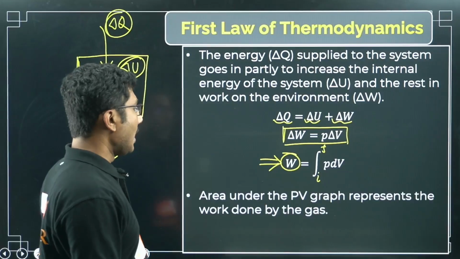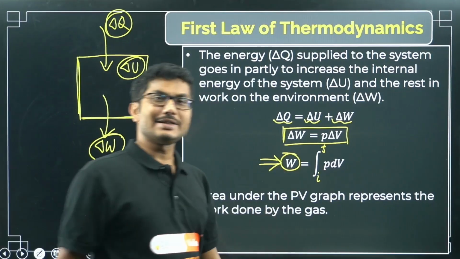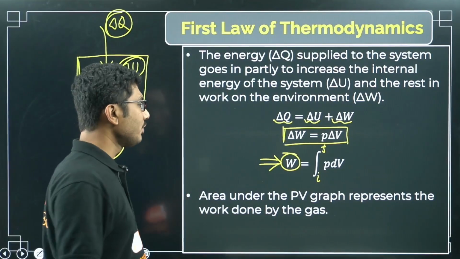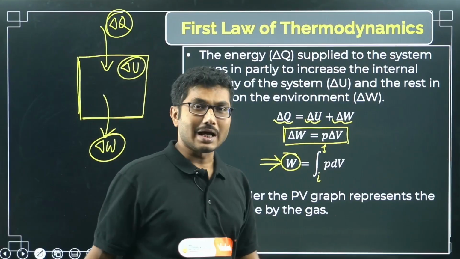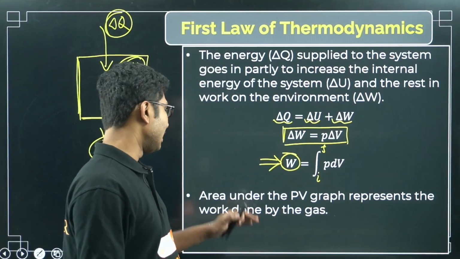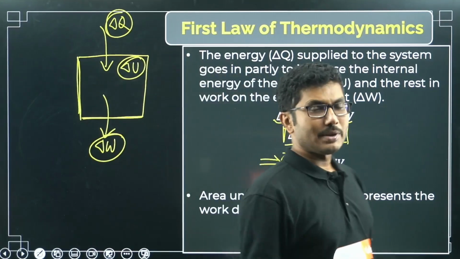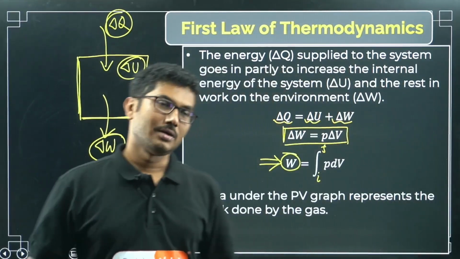Now what is important is that it is an integration. Integration means if you know the plot of P versus V, then the area under the PV graph gives you the work done by the gas. So if you can calculate the area under the PV graph, then you can calculate the work done.